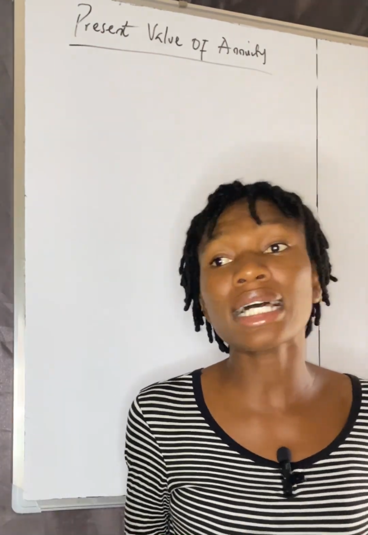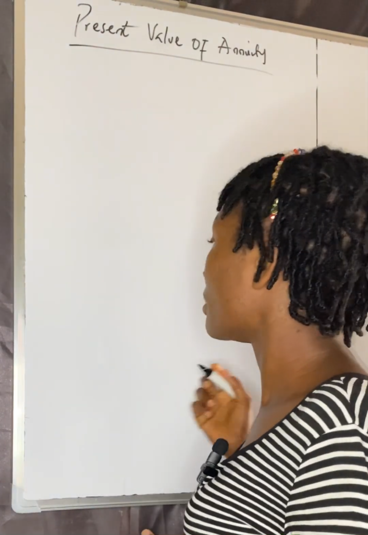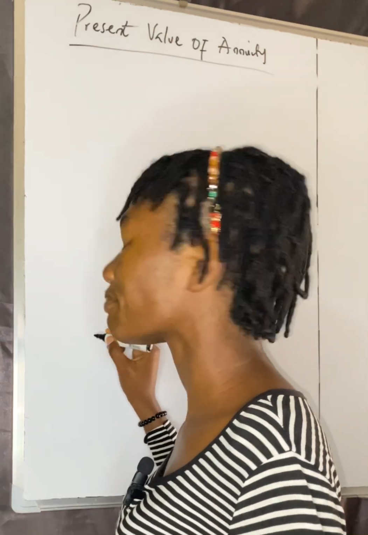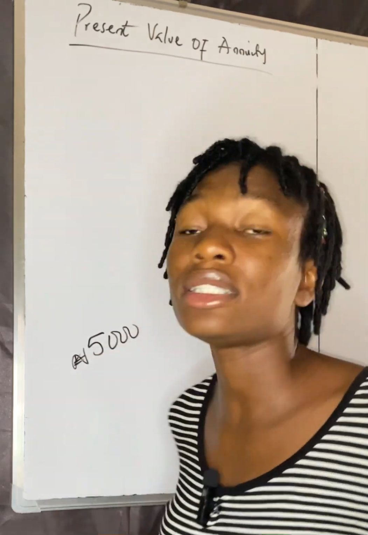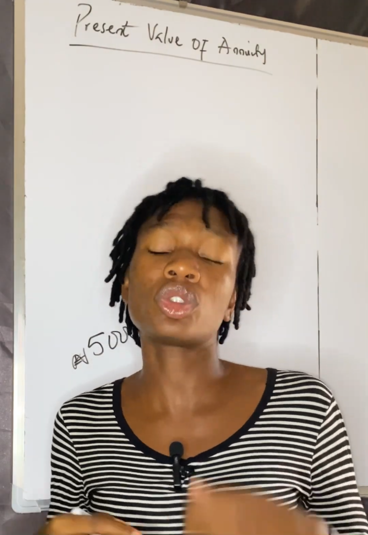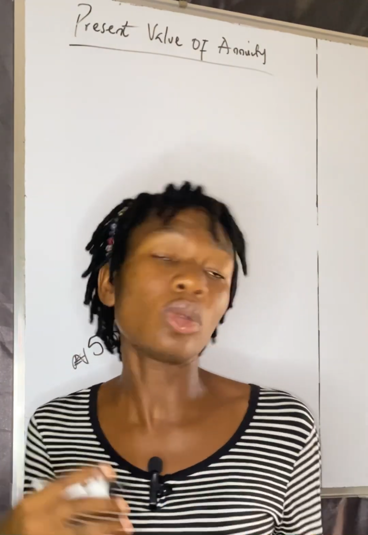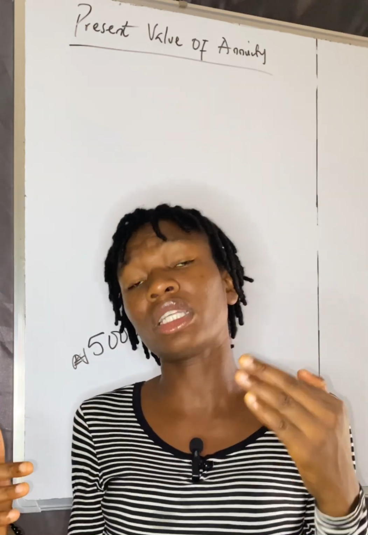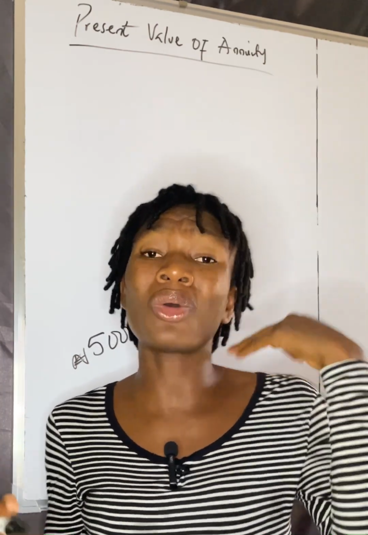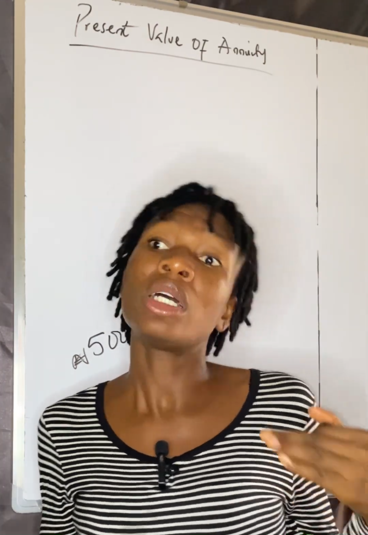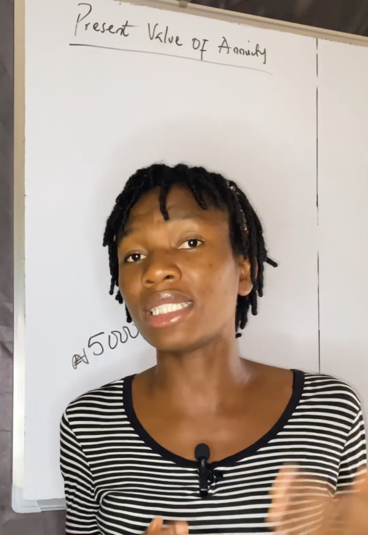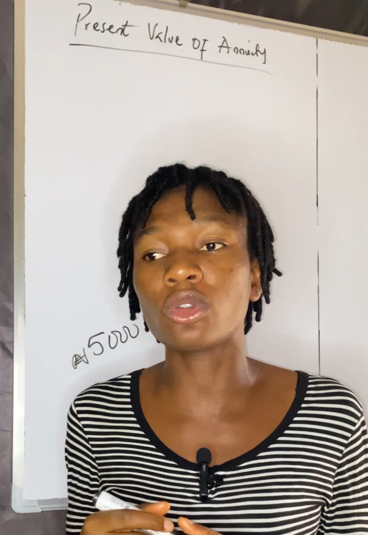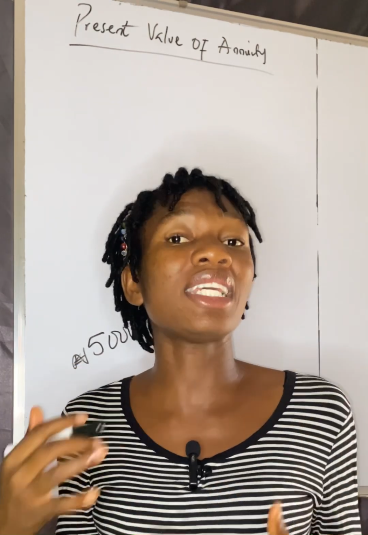Okay, now let's assume for instance that a person wants to be earning, let's say, 5,000 naira yearly as cash flow. Okay, want to receive 5,000 naira yearly. Maybe you are owing a loan that you need to pay, or you want to have a fixed amount coming in every year as your cash flow.